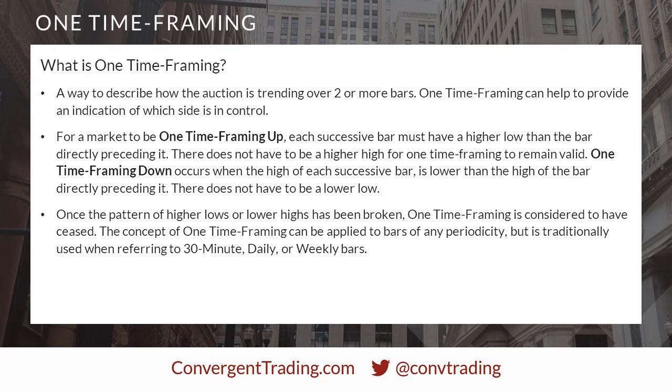For a market to be one-time framing up, each successive bar must have a higher low than the bar directly preceding it. This can be some sort of consolidation where the market's not making new highs. As long as that higher low is remaining intact, the one-time framing up is still valid. One-time framing down occurs when the high of each successive bar is lower than the high of the bar directly preceding it. There does not have to be a lower low for one-time framing down to remain valid.